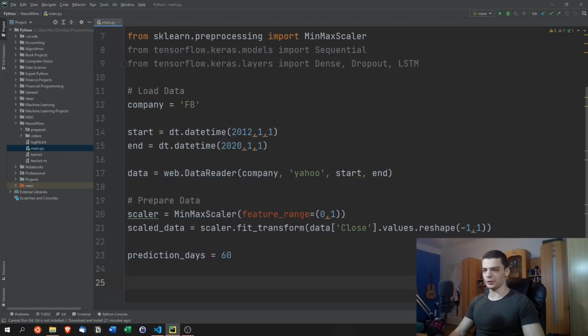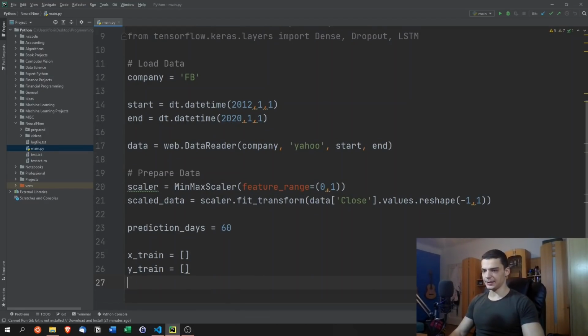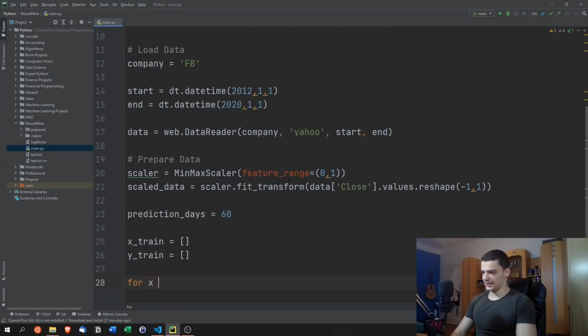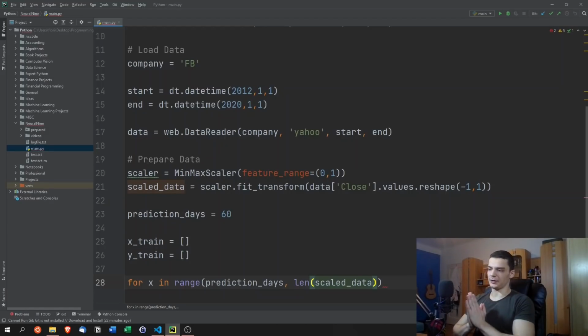And then what we're going to do is define two empty lists: x_train equals empty and y_train equals empty. So we're going to prepare the training data here, and we're going to fill it up by saying for x in range, and we're going to start with prediction_days. So we're going to start with 60, and we're going to go up until the length of the scaled data. So we're going to start counting from the 60th index, and we're going to go until the last index, so to say.